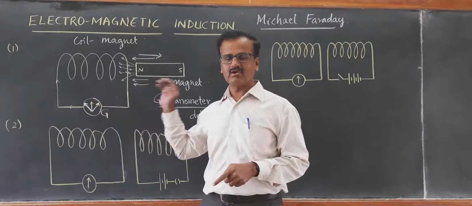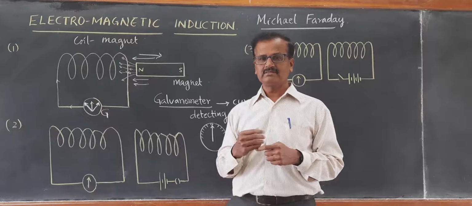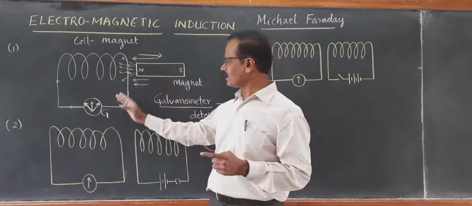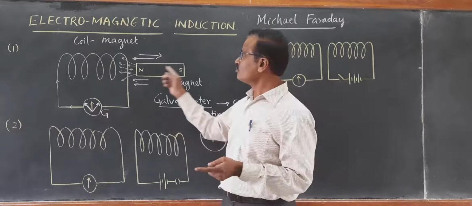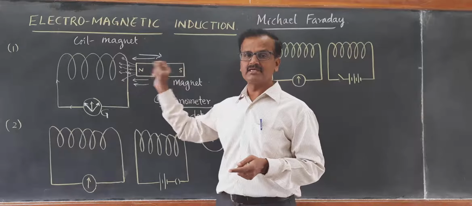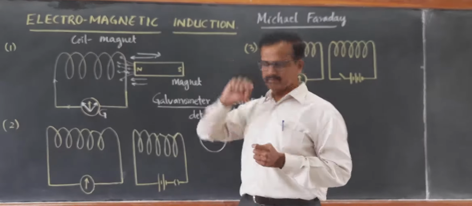That is what we call electromagnetic induction. That is, the induction of current in the coil by the movement of a magnet in the vicinity of the coil is called electromagnetic induction. This is one activity.